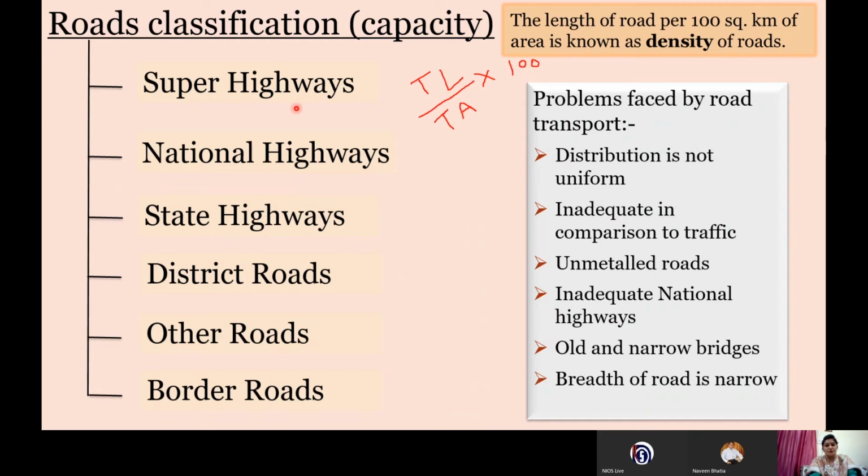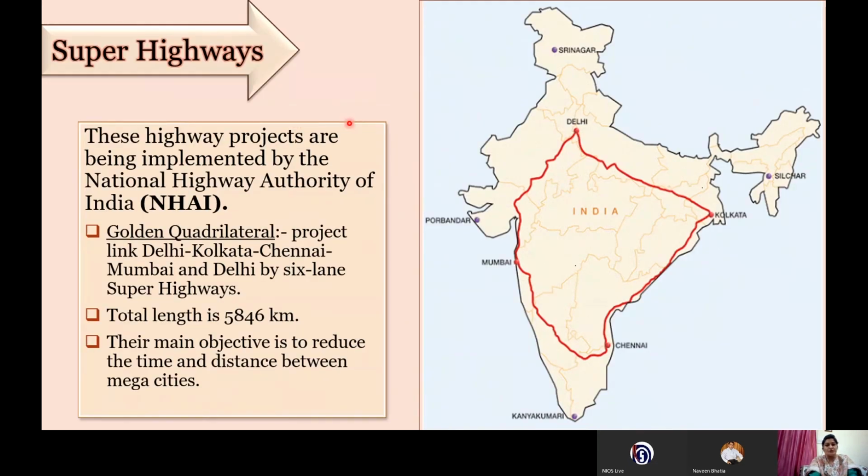So let's take the super highways. The super highways are projects taken care of by the National Highway Authority of India, NHAI. Under this, we have three main projects, and we will discuss them one by one. First is the Golden Quadrilateral. It connects the mega cities.